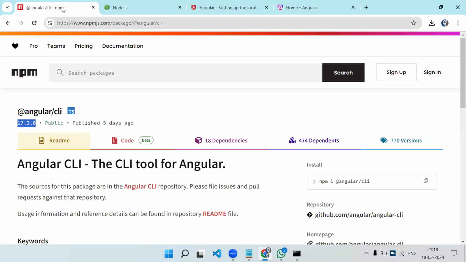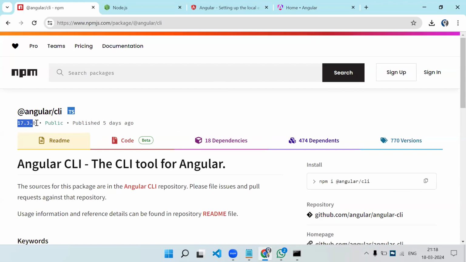I told you that npm is a place where all developers create their libraries and put them so that other developers can use them. Just like that, Angular has also created this library and hosted it on npm. Now we are able to download it and install it in our system, right? To download it, you need the Node.js package manager, that's why you see the command npm. npm means node package manager. If you don't install Node.js, it won't understand what npm is, correct? Now you just need to copy this same command. You can see npm i stands for install, just a shortcut, and then your package name. Once you run this in your command prompt, it will install the latest version, whatever it has.